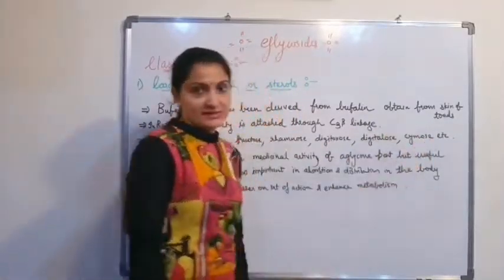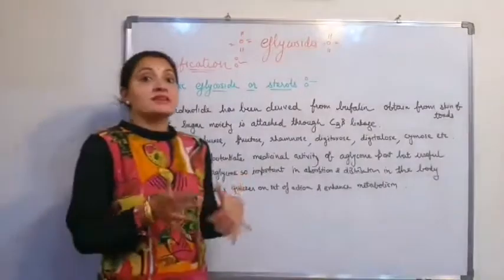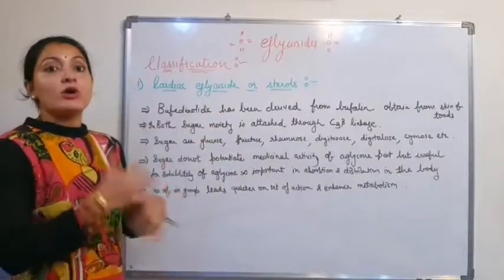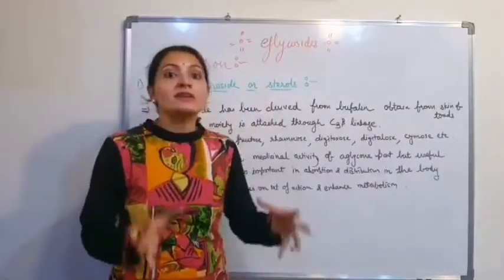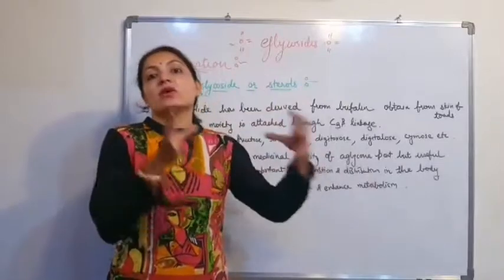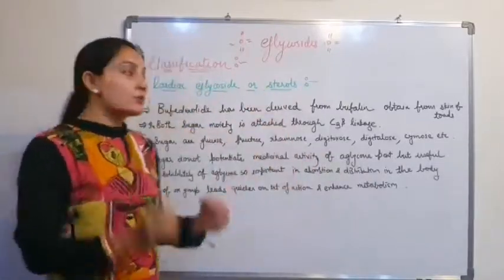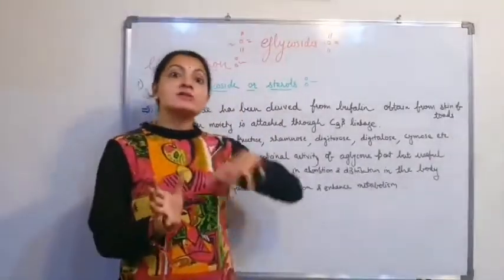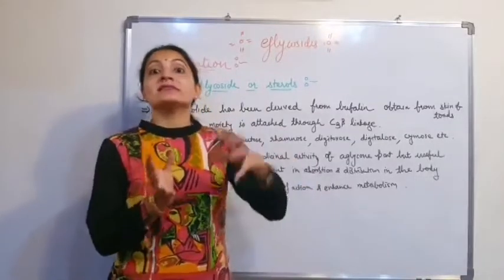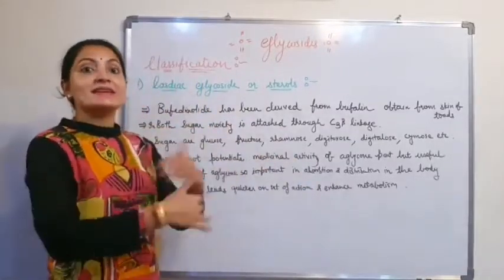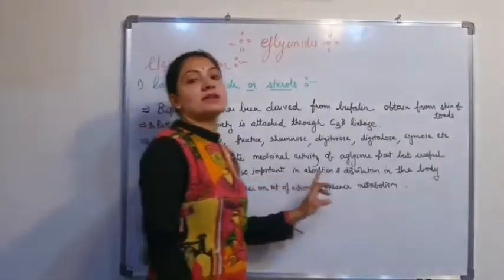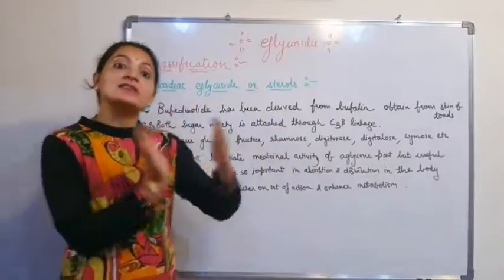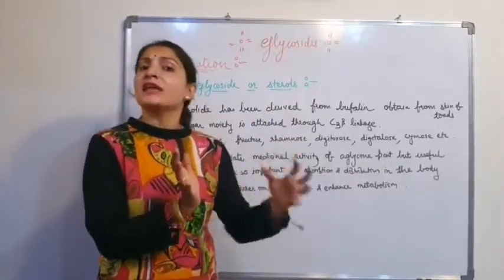digitalose, cymarose, etc. Now the sugar does not potentiate the medicinal or therapeutic use of the cardiac glycoside or aglycone part. The sugar does not increase or enhance the therapeutic use of the aglycone part, but it is useful for solubility of the aglycone part, because some of the aglycone part is not easily soluble, but because of the glycone part it increases its solubility, and so it is important in absorption and distribution in the body. When it is going in the body, its absorption and distribution will be increased with the help of the sugar